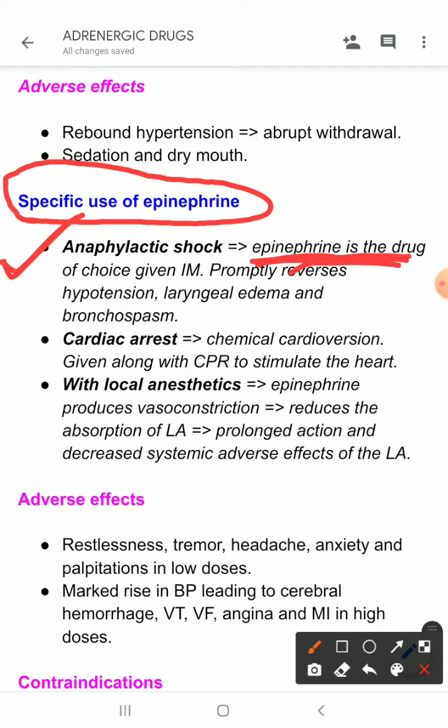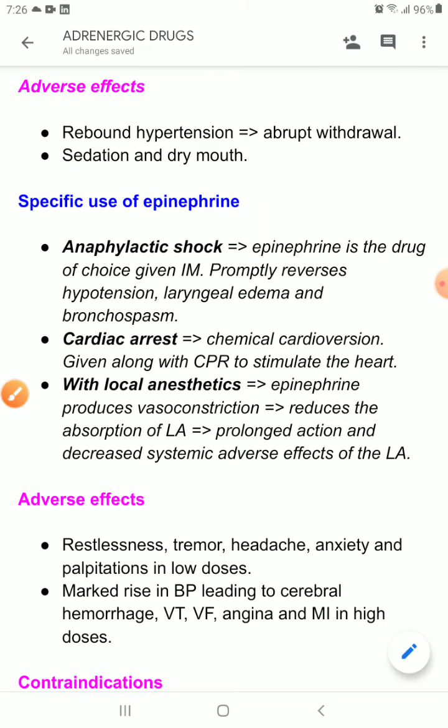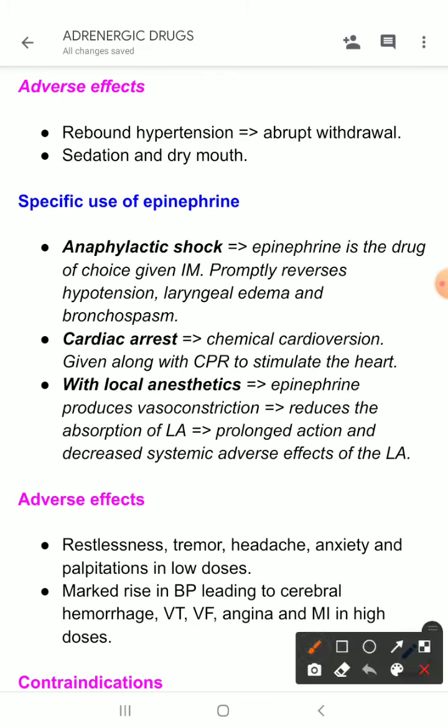Okay. So, what does it cause? It promptly reverses hypotension, laryngeal edema, and bronchospasm. So, it protects our vascular system. Okay. Then it improves laryngeal edema and it improves bronchospasm. So, it causes bronchodilation. Now, why is this drug given intramuscularly here?